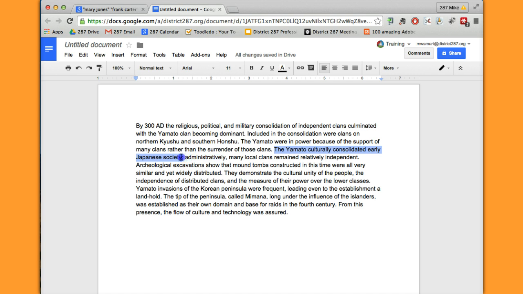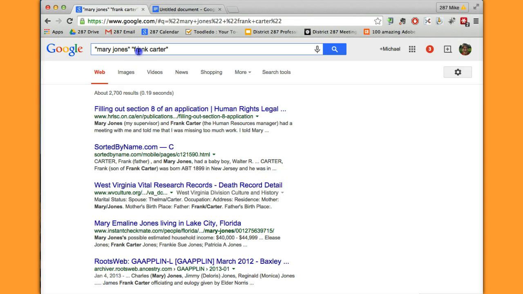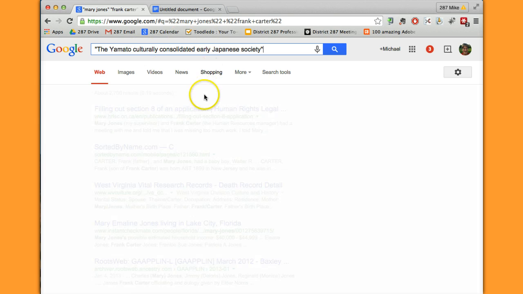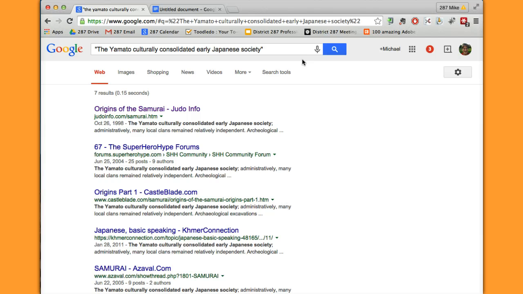So what I'm going to do is use quotation marks to search for a particular snippet from this section. Now I can take any section. It's usually a good idea to try to find a section that's got some unique terms in it. So let's grab this part here that says the Yamato culturally consolidated early Japanese society. I'm going to come back to my Google terms here, put a quotation mark at the beginning and a quotation mark at the end, and then search for it.